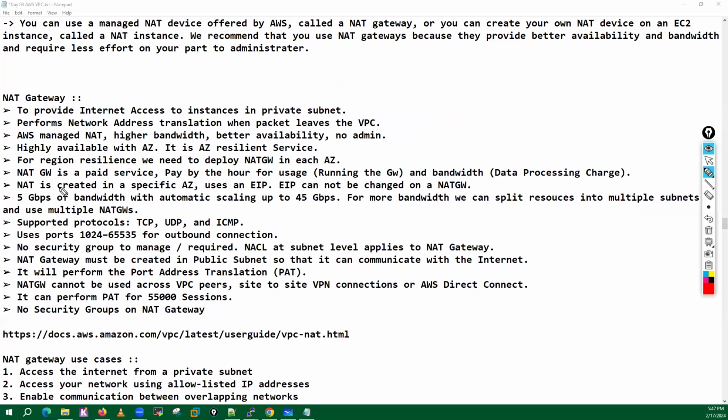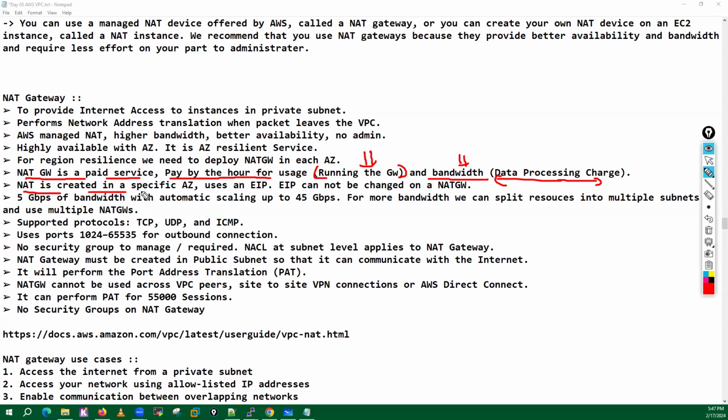Okay, NAT gateway is a paid service, and you have to pay hourly charges for it, right? We have to pay by the hour for the use of the NAT gateway, because when the NAT gateway is running, they will charge some amount, and you have to pay bandwidth charges as well. Meaning there is a data processing charge, based on how many bytes you have transmitted through this NAT gateway. For that also you have to pay. There are two types of charges associated with this service.